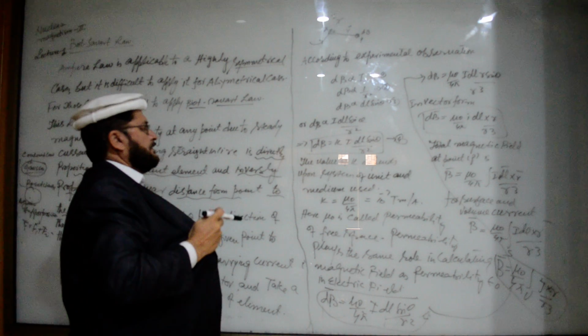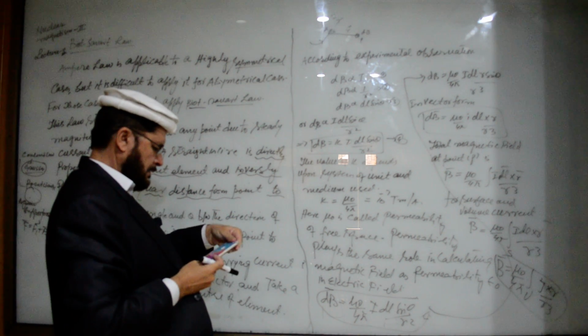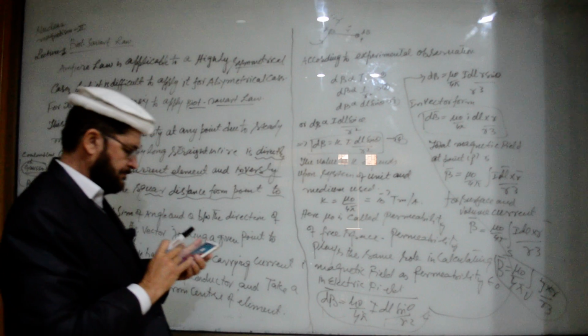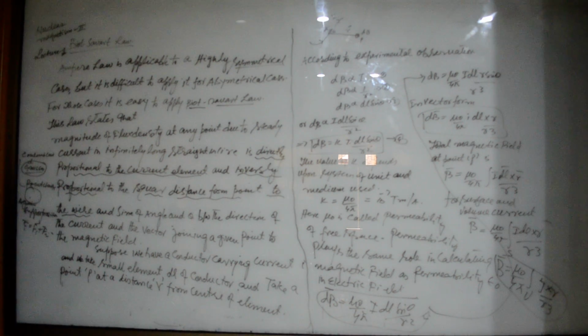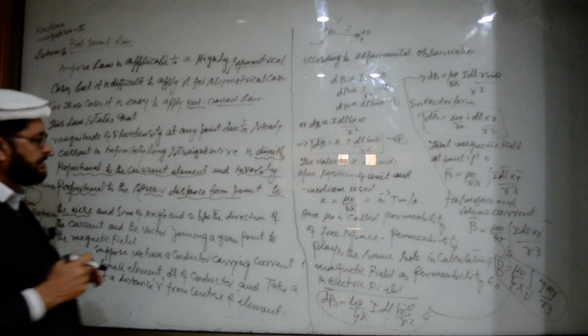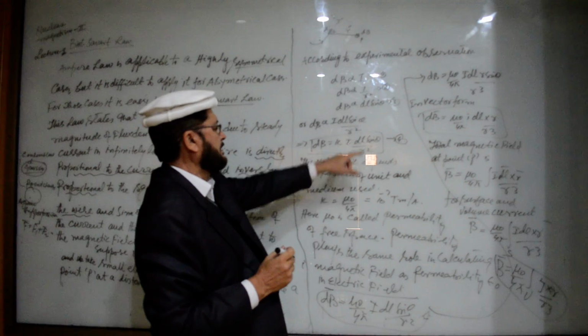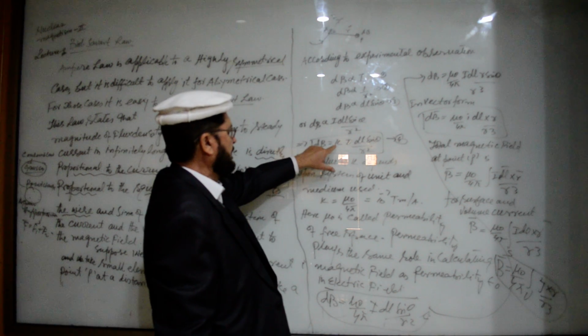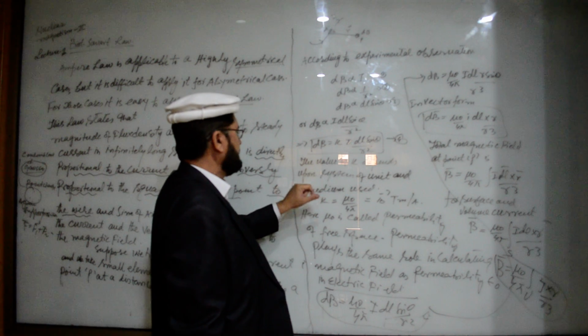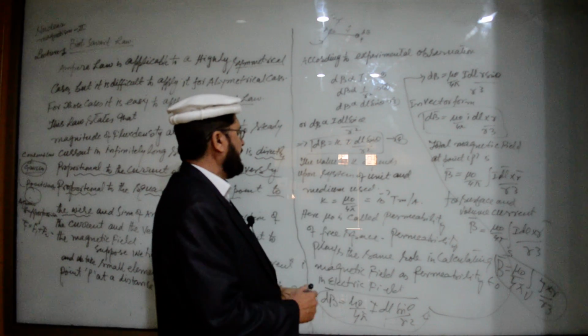Then dB is directly proportional to dl sine theta. Okay, so dB is directly proportional to dl sine theta divided by R square, or dB is equal to k dl sine theta divided by R square, and the value of k depends upon system of unit and the medium used.